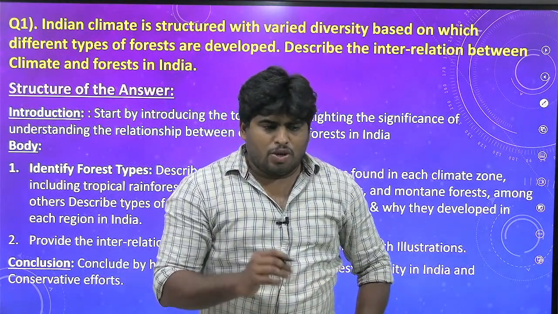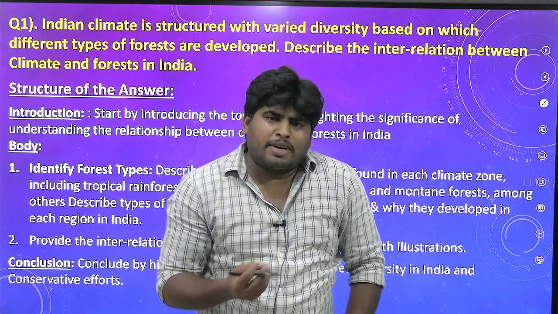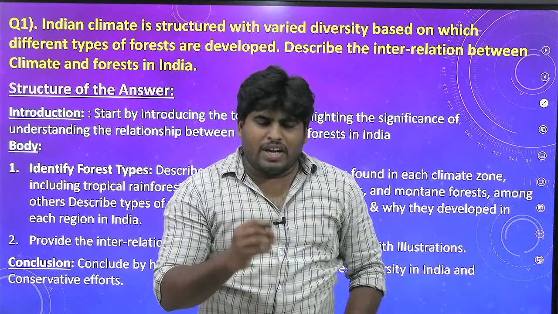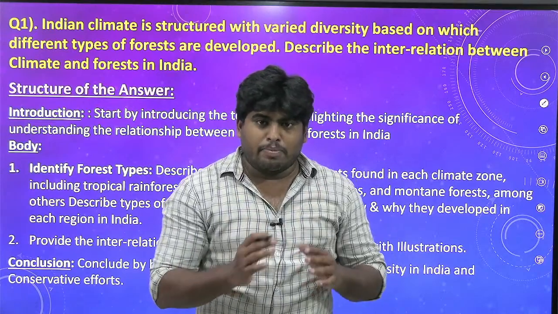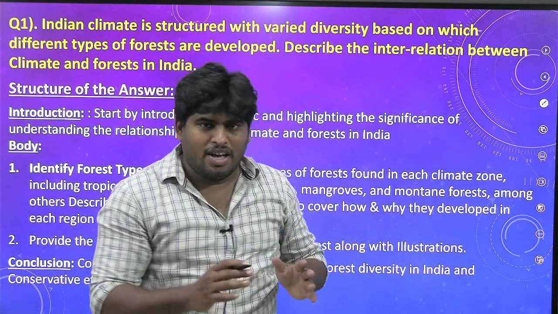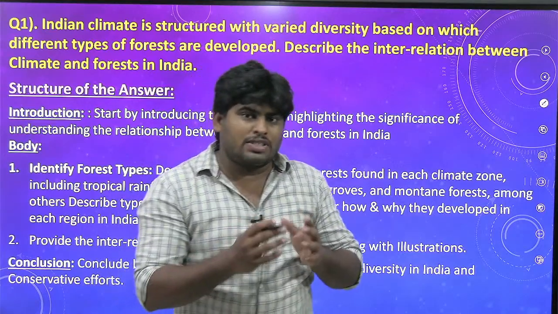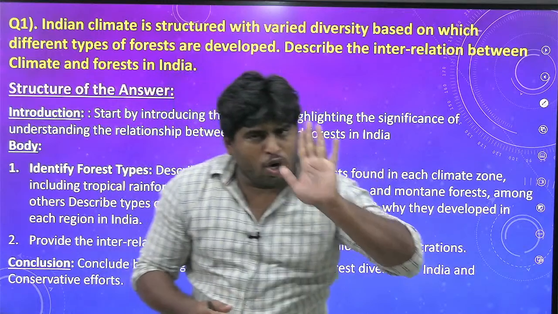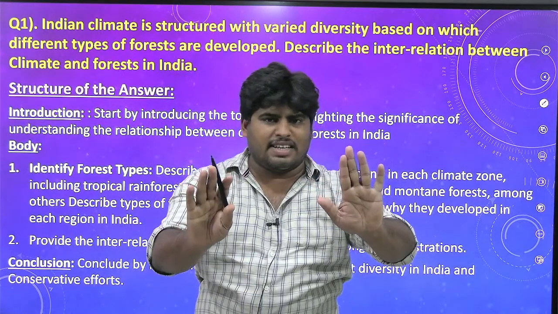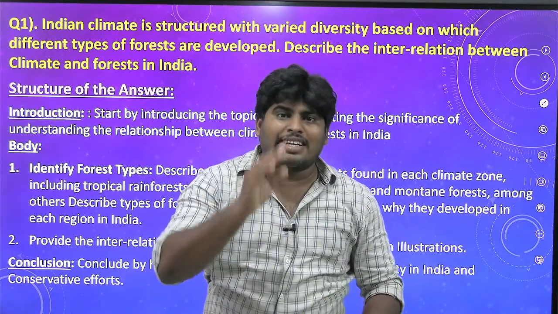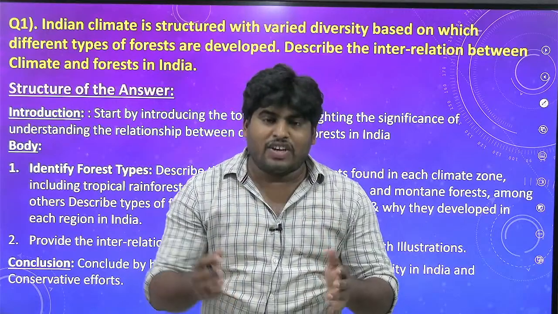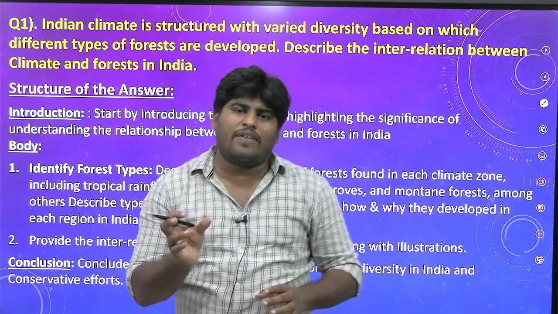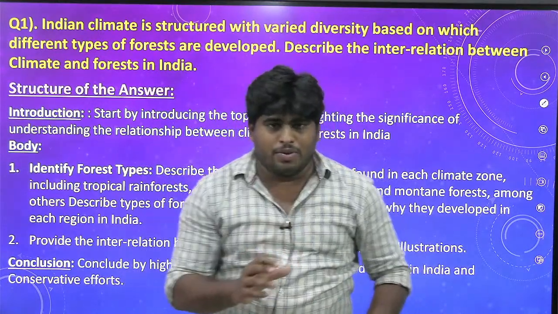So what would be the expectation of an examiner from this question? Whenever a declaration is given, but it is a haphazard declaration, you have to complete it. What was the balanced part of this declaration? Because of climate, different types of forests exist in India, and forests are acting as the natural habitats for diversified species of flora and fauna. That is the line which you have to complete on your own.